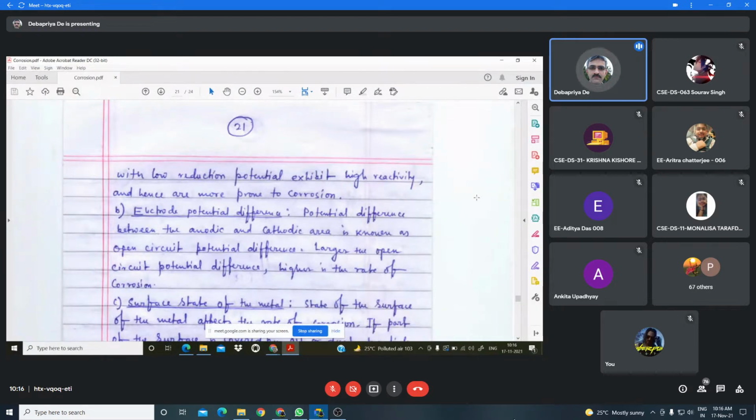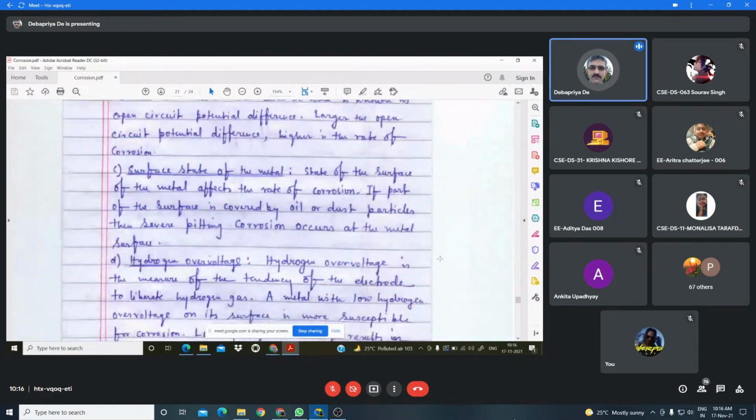So if the surface of the metal is mirror finished, the dust, sand or oil droplets cannot accumulate on the metal surface, and this type of corrosion can be prevented. Now another factor, that is the hydrogen over voltage. Hydrogen over voltage is another factor which also influences the corrosion reaction.